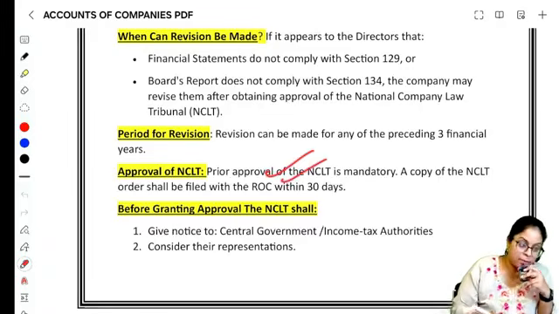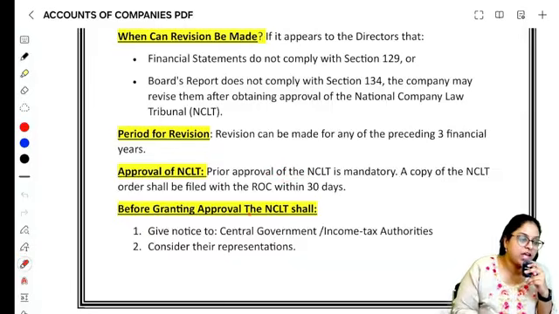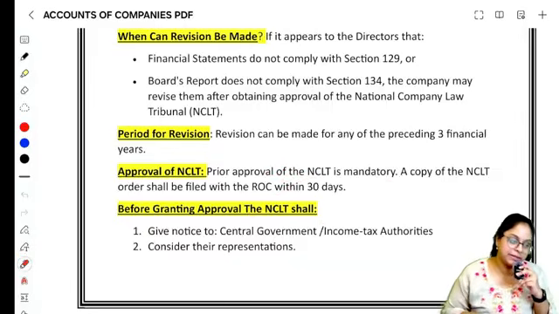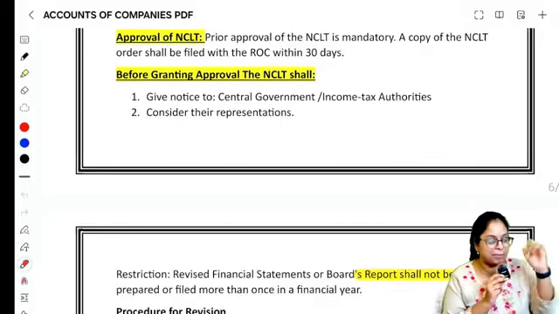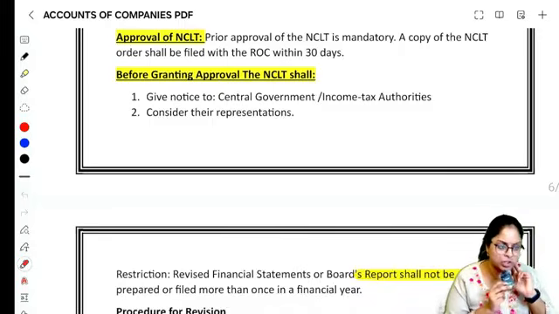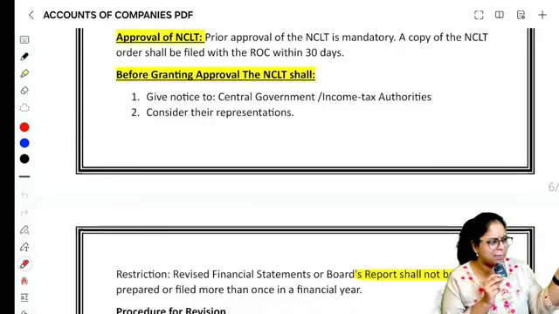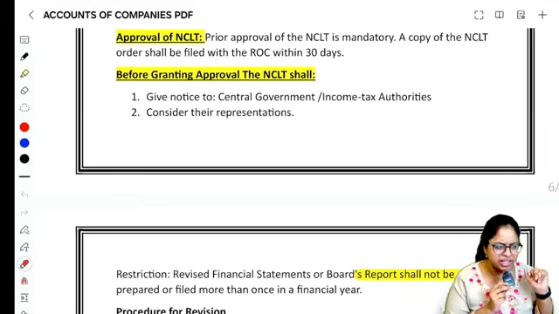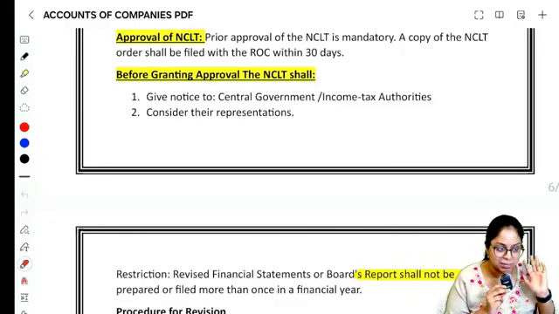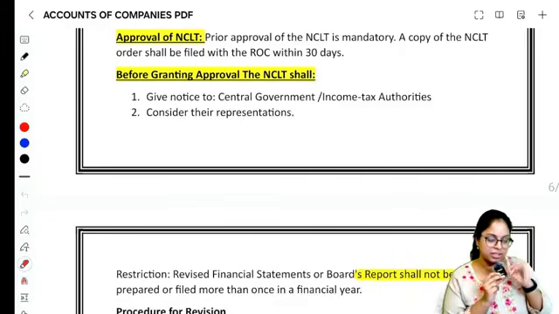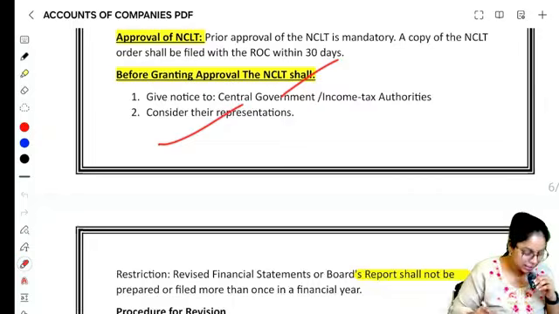After NCLT gives the approval, you have to give the order of that approval to the ROC within a period of 30 days. And remember, NCLT will not just give approval as soon as you apply. Before granting the approval, they will send a notice to the central government and income tax authority saying, look, this company is voluntarily saying they need a revision and something wrong has happened, what is this? A notice will be sent to the central government and income tax authority, and whatever their responses are, we will consider their representations.